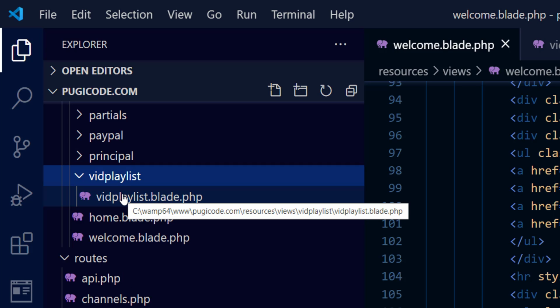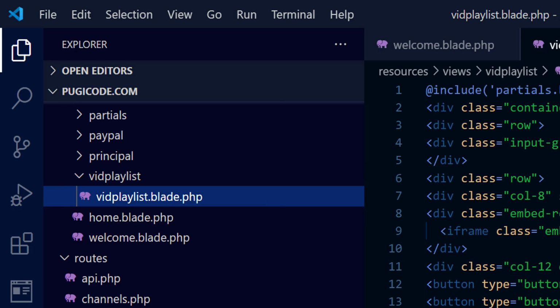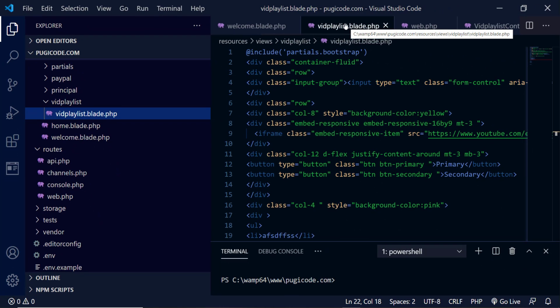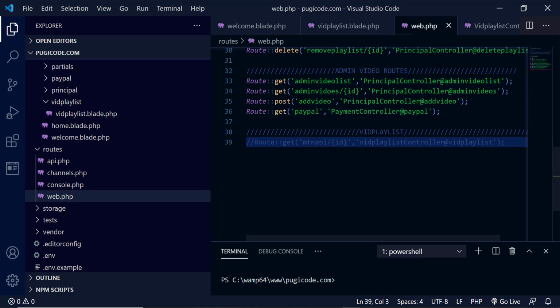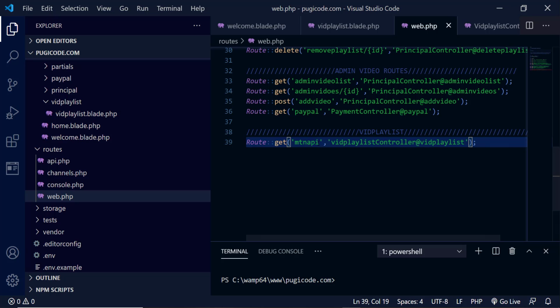First, I'll make a route that goes to the playlist here, just a basic normal route. So I'm going to go to web, and then I route to MTN API at vid playlist. If I come back and refresh here, then I click the MTN API. I need to make sure that it's not routing to the hash.